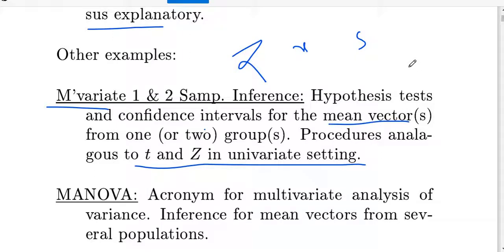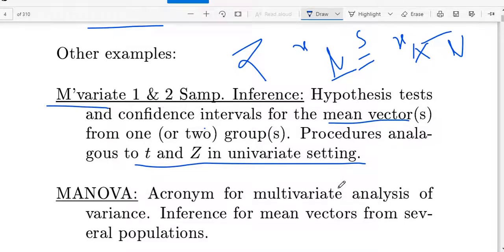In the univariate case we have only a mean, for example mu. But in multivariate we have mu equal to one vector, x1 up to xp, based on your variables. Okay, like this.